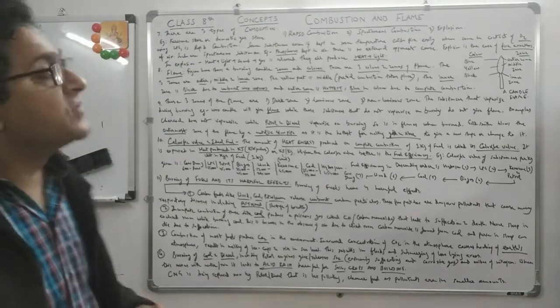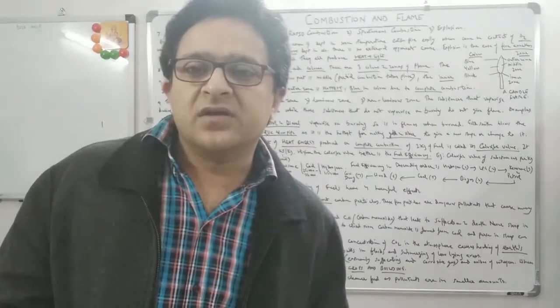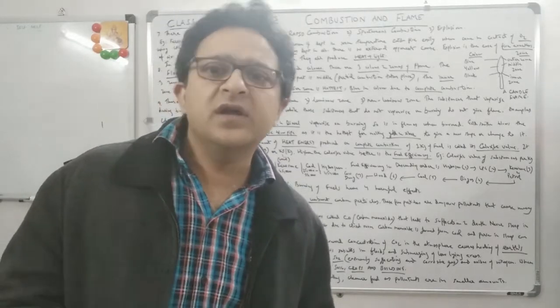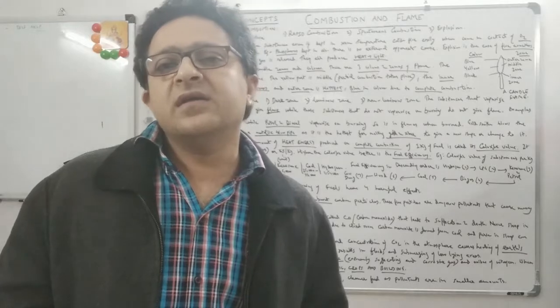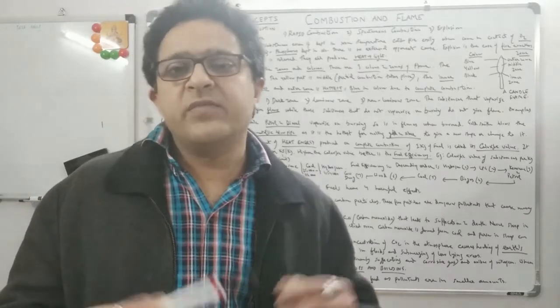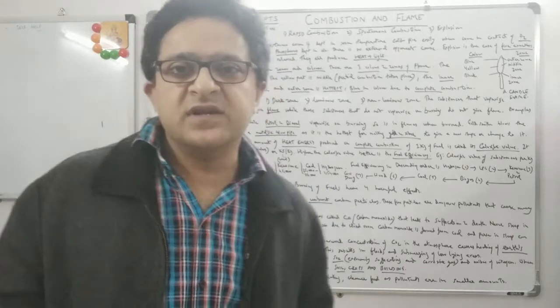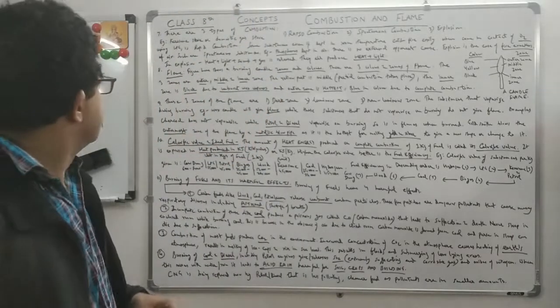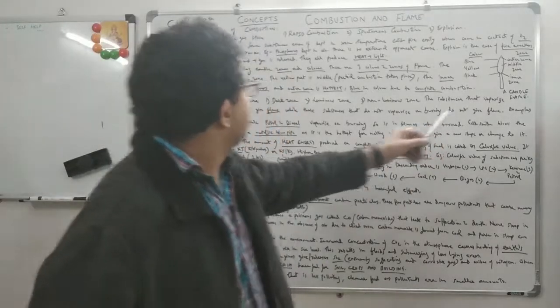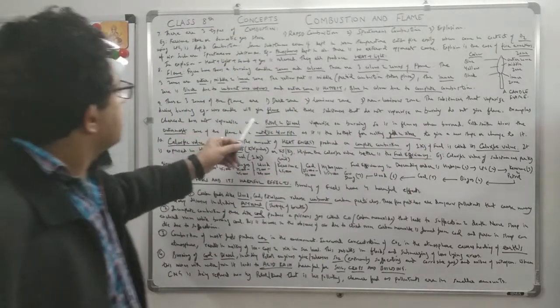Vapors are gaseous state, right? From solid, it is getting melted, and then it is evaporating. You don't see the wax anymore. So it's vaporizing due to heat. So whenever the substance will vaporize, example wax candle, it will give flame.